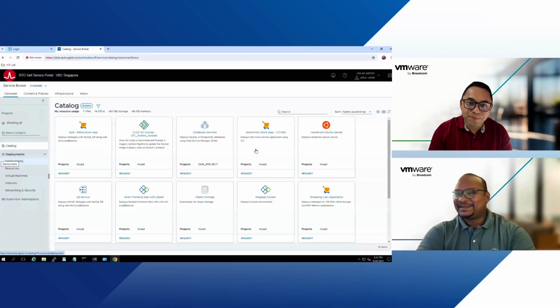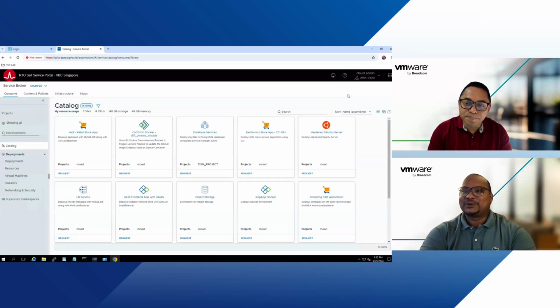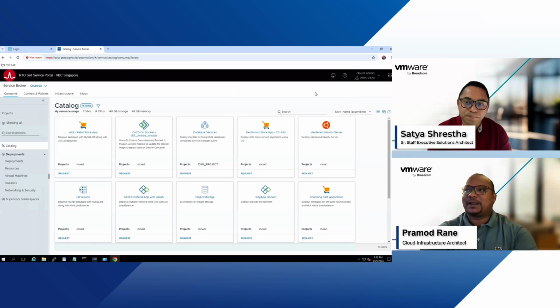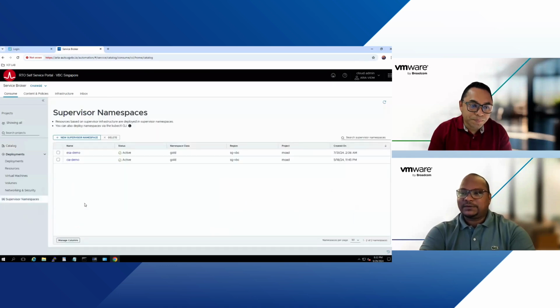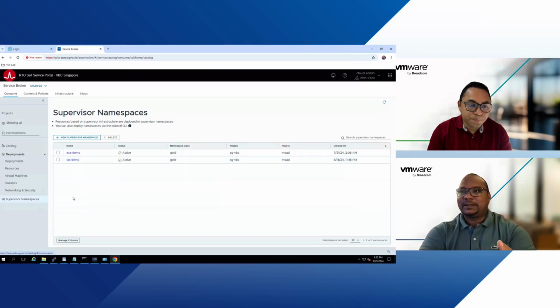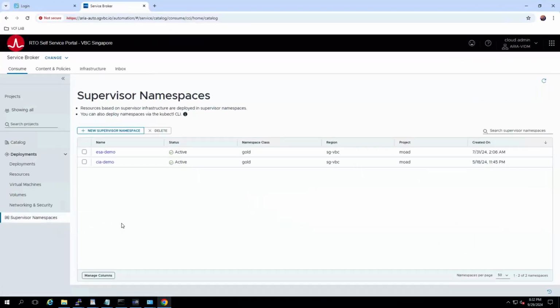Absolutely. Look, I have logged in as the cloud admin. This could be any of your role-based access control users, such as a corporate IT user and things like that. Let us keep it simple. So now, this is the service broker, which is our self-service catalog. Over here, you can see supervisor namespace. So that's the CCI capability being offered as part of the self-service consumption.